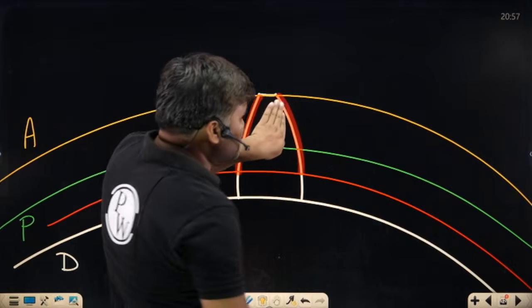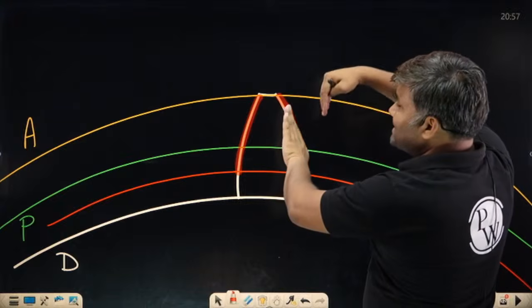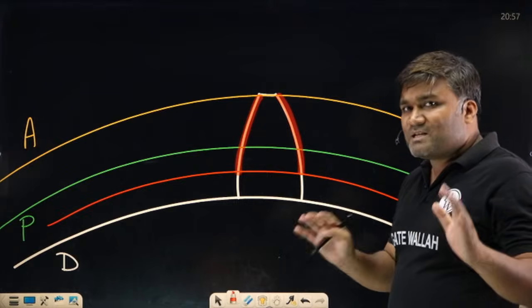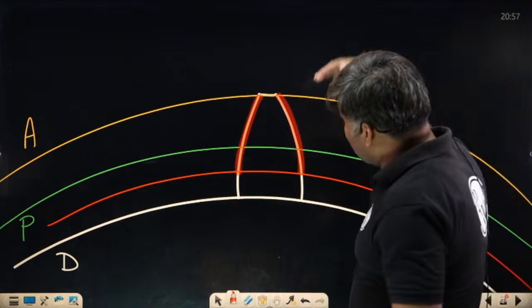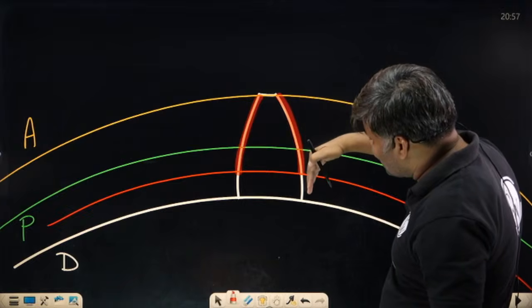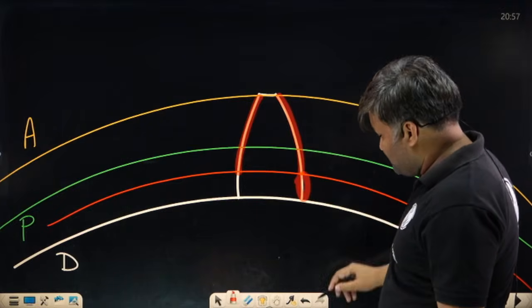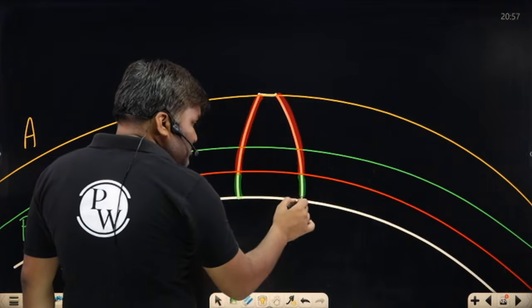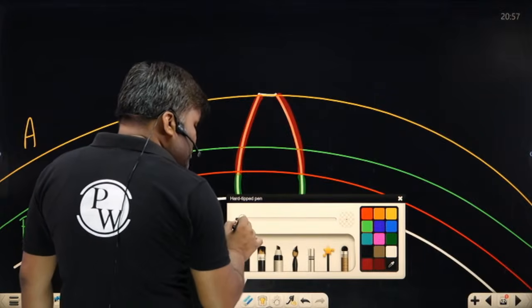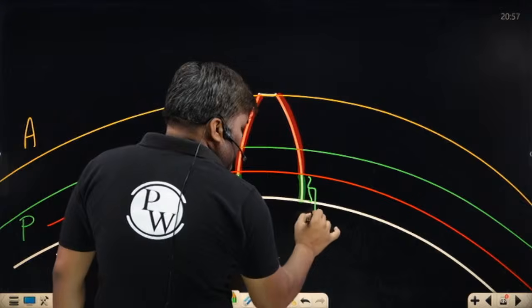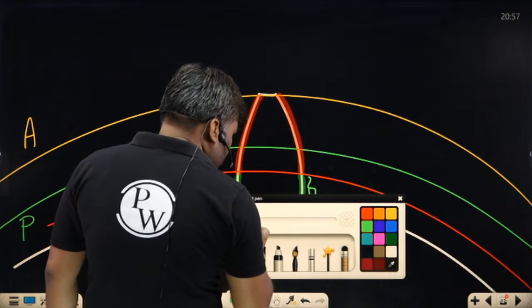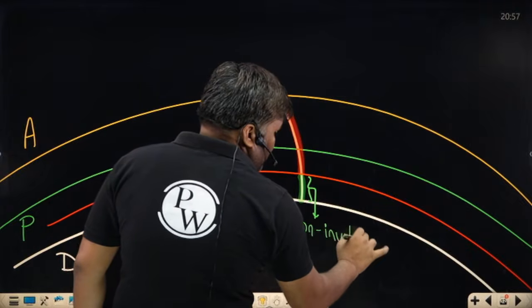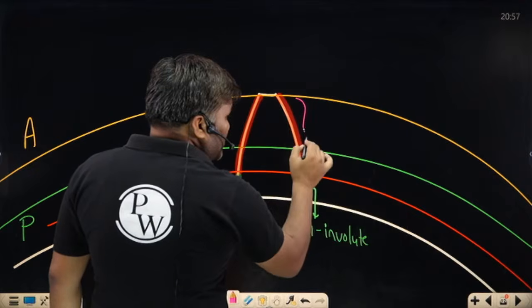So if this involute portion contacts the involute portion of the other gear, it will behave well as a gear. The law of gearing will be satisfied. If the other gear's tooth comes inside the base circle and touches here, this portion is non-involute in nature. Let me write: we have some portion inside the base circle also. This portion is non-involute. How much portion is involute? Only this portion is involute.